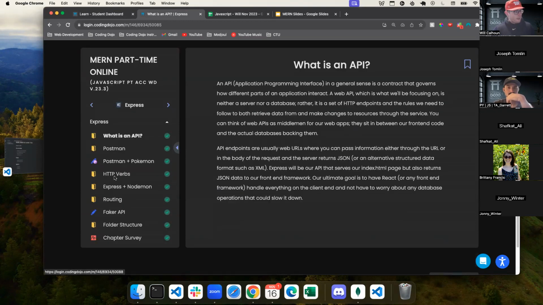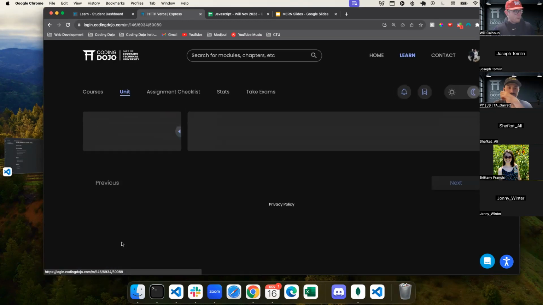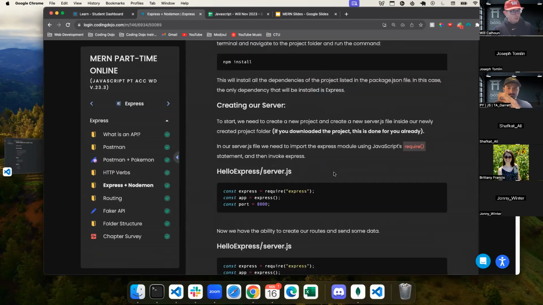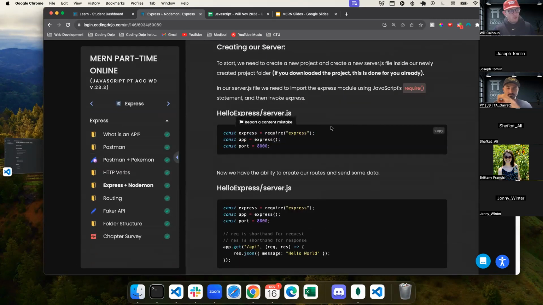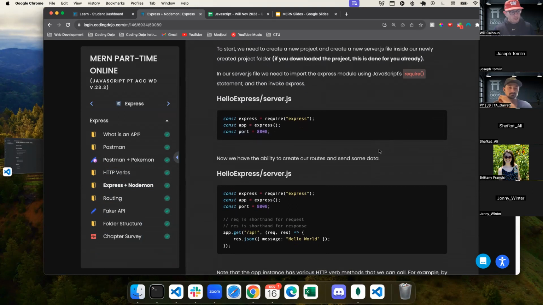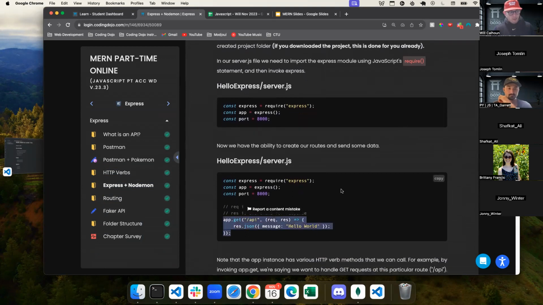We set up an entire Express folder. We had some information where we are bringing in Express. We are creating an instance of Express called app. And then we decided what our port was. We built in some routes. We talked about how our routing has two things. It has the actual route itself, and then it has a callback function. That callback function has two parameters, our request and our response. Our response is if everything goes well, it's a promise, right? So if everything goes well, here's what we want to respond with.